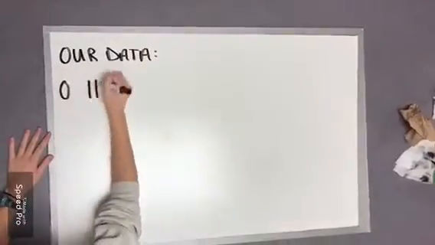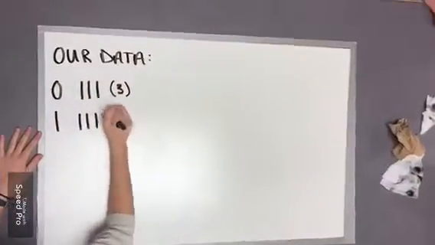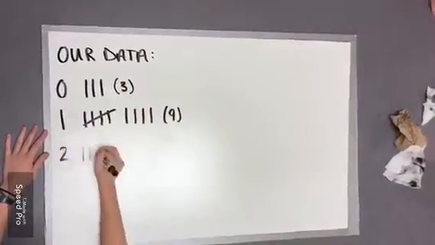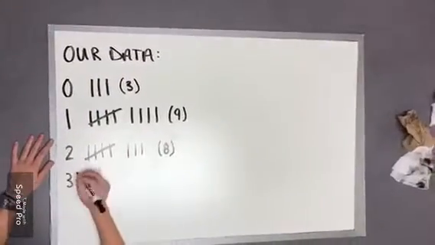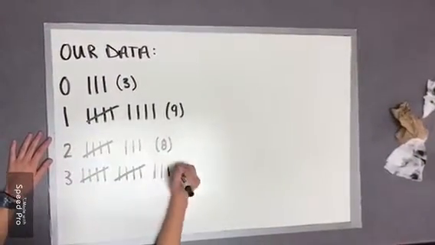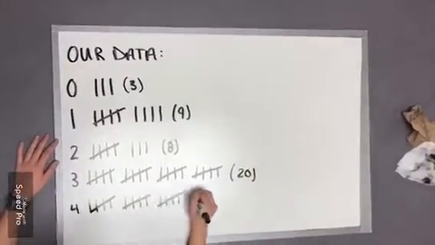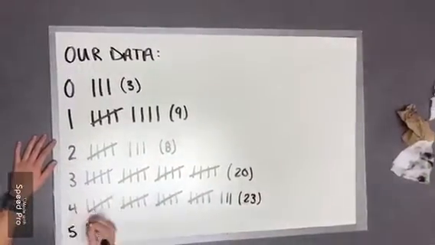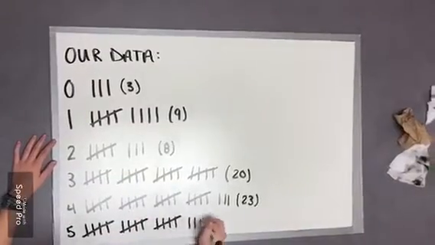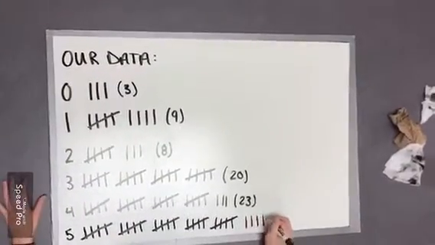For our data, we got the results that 3 people go off 0 times a week, 9 people go off once, 8 people go off twice, 20 people go off 3 times, 23 people go off 4 times a week, and finally 37 people go off 5 times a week.